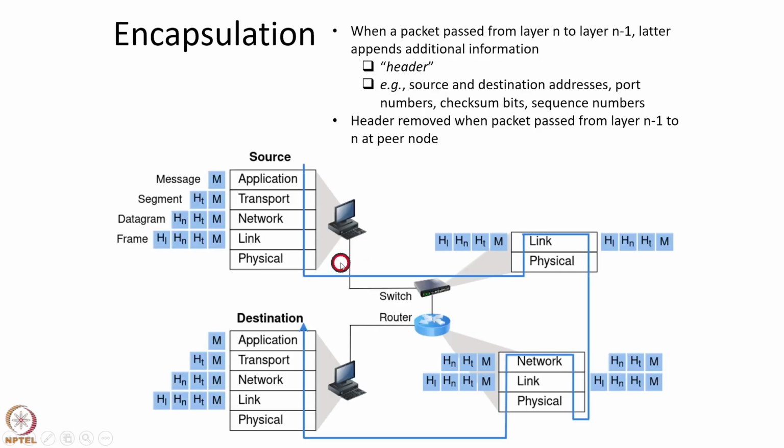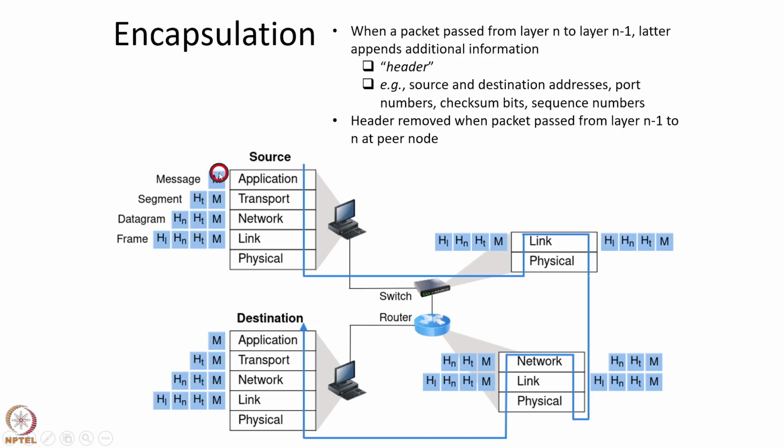Now, in a layered architecture, the concept of encapsulation is used. Specifically, when a packet is passed from layer n to the layer below it, that is n-1, then layer n-1 adds some additional information. This additional information is called a header. And this header includes information such as source and destination IP addresses, port numbers, checksum bits, sequence numbers, and so on. So these headers are illustrated in this figure.